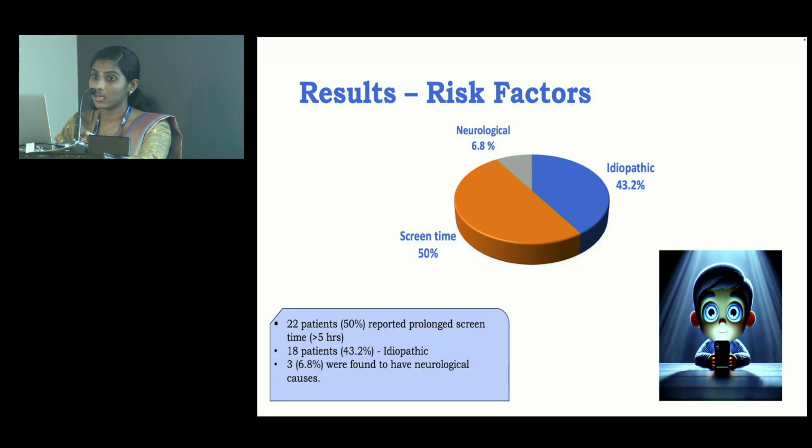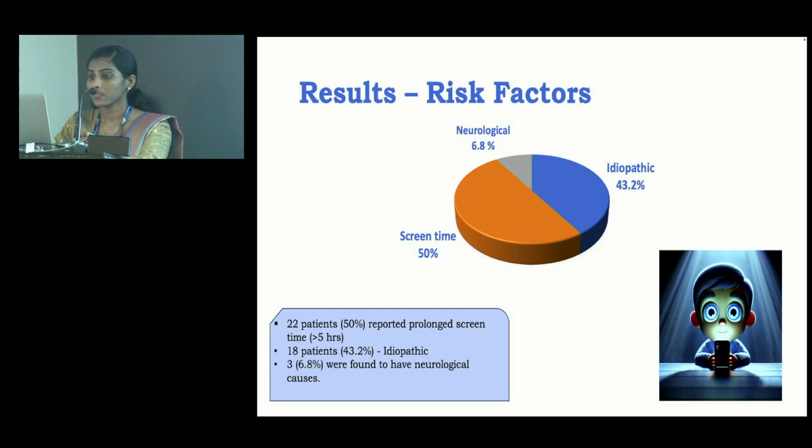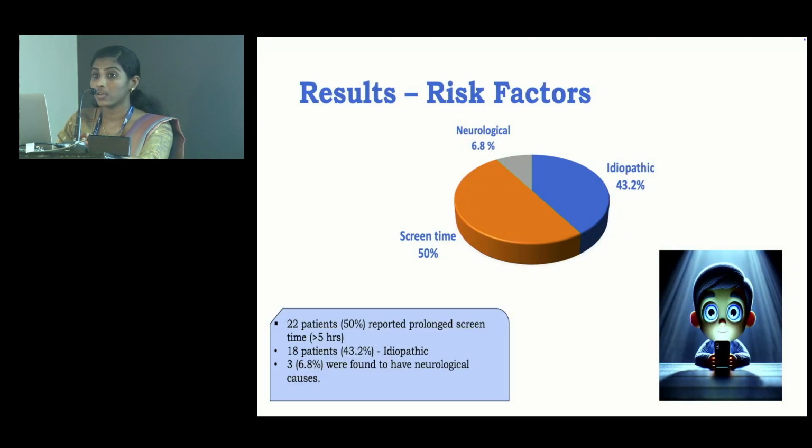The average deviation for distance was around 33.6 prism diopters, and for near around 33 prism diopters. Most of them showed fusion, and the mean stereopsis score was around 88. Most of the study population had prolonged screen time of more than 5 hours. In 18 patients we couldn't find any reason, and 6.8% had underlying neurological causes.